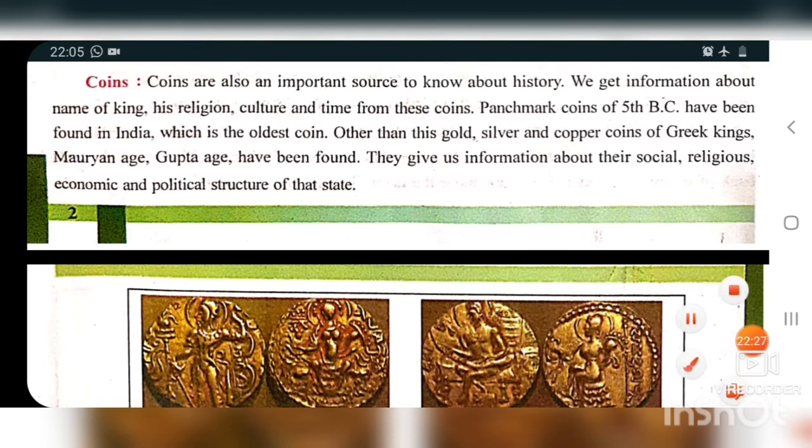Coins are also an important source to know about history. We get information about the name of the king, his religion, culture and time from these coins. Panchmark coins of the 5th BC have been found in India. Which is the oldest coin?